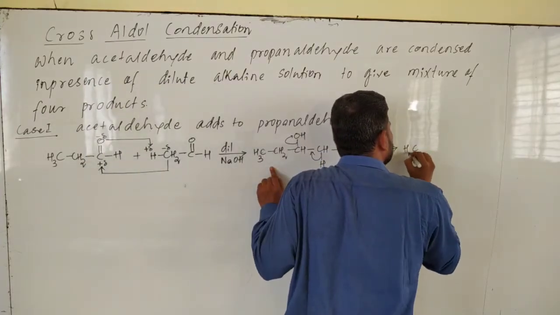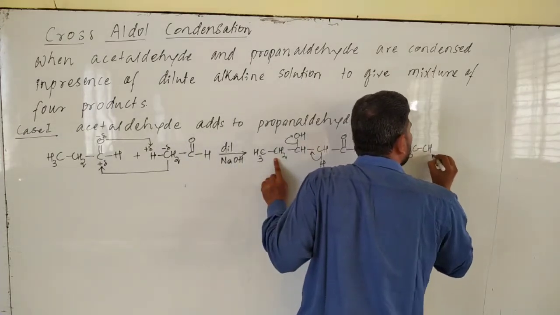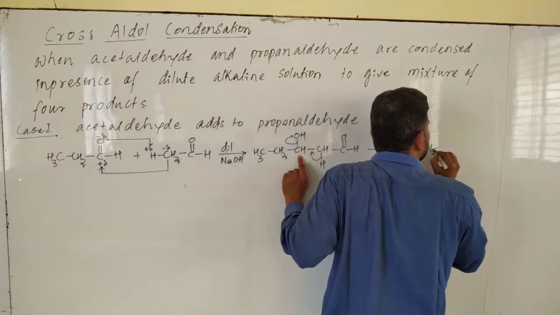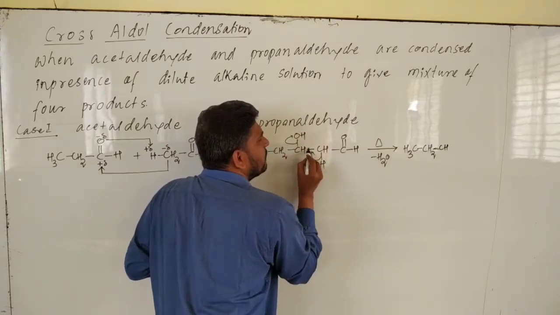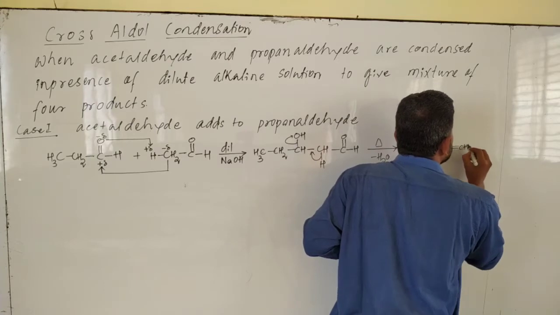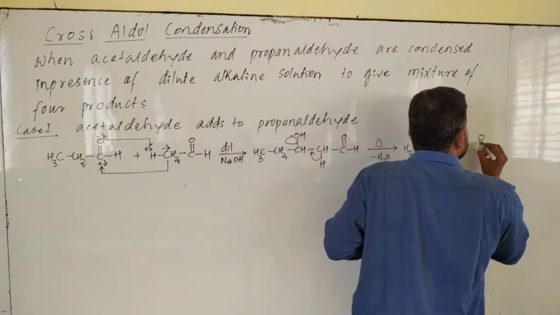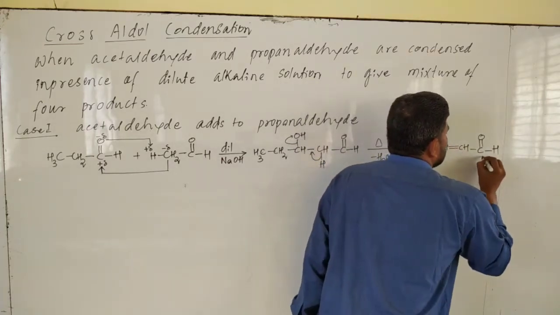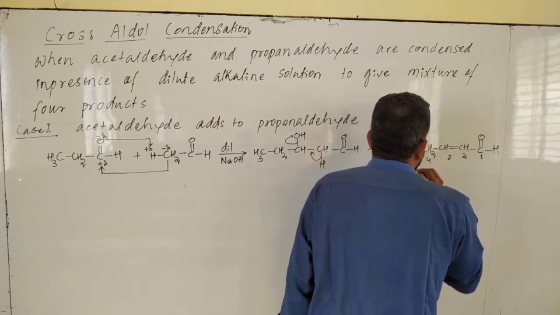Over here the product is CH3 CH2 CH2 CH. See over here after elimination of water there is a formation of what? New double bond over here. You write down double bond CH C double bond O H. Okay, if you name this one, this is 1 2 3 4 5.